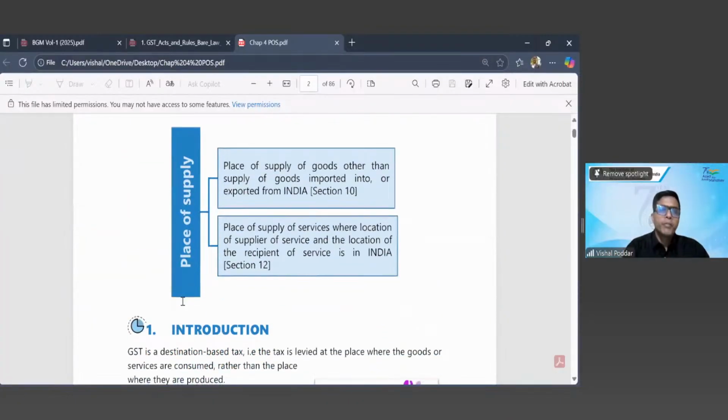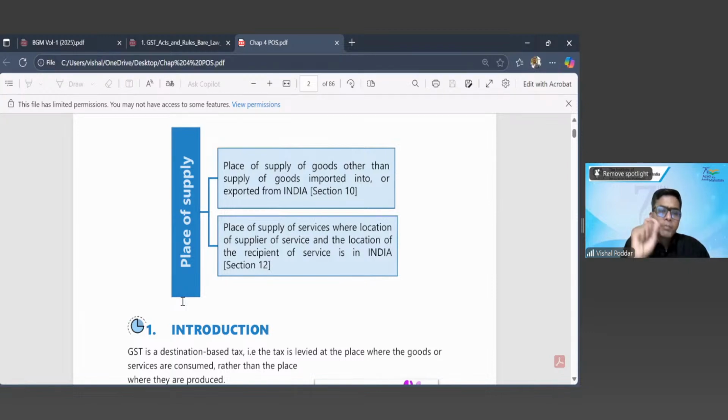Now, we have to determine place of supply of goods and of services, because you have two types of supply: supply of goods and supply of service. So everything has to be decided for both. Time of supply, I'm sure you have studied by now. Value of supply, place of supply. All these three things you have to decide for goods and for services. Now, importantly, transactions can be of two types: domestic transaction and international transaction. What is a domestic transaction? A transaction happening within India. An international transaction is a transaction happening between two countries. Obviously, one is India, one is outside.